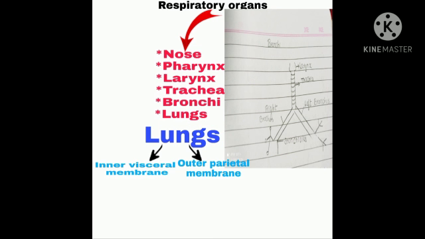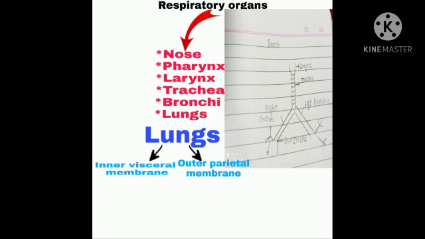Now let's learn about the pharynx. It is a common passage for both the digestive system and the respiratory system. The pharynx is divided into two tubes called the esophagus or the food tube and the trachea or the windpipe. On the top of the trachea, there is one more part called the epiglottis. This epiglottis blocks the respiratory path when the food is being swallowed, because the food should go inside the food pipe, and if it goes inside the trachea, it directly goes into the lungs, and that can cause serious damage.